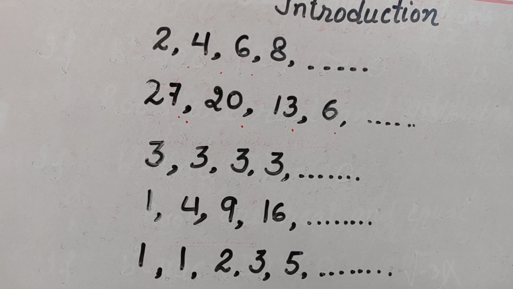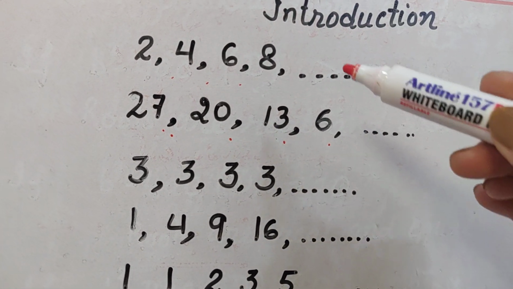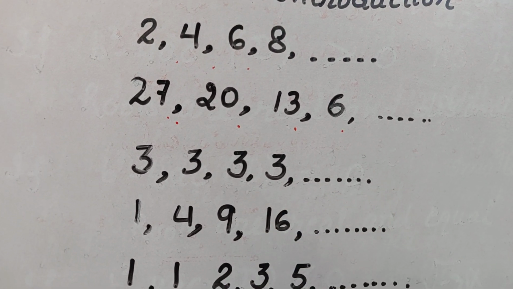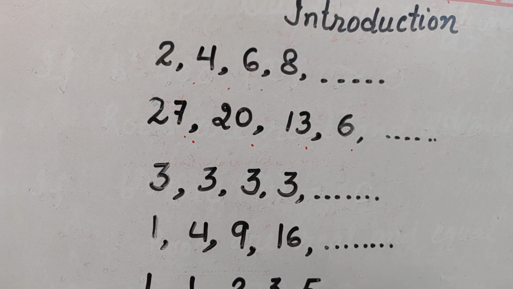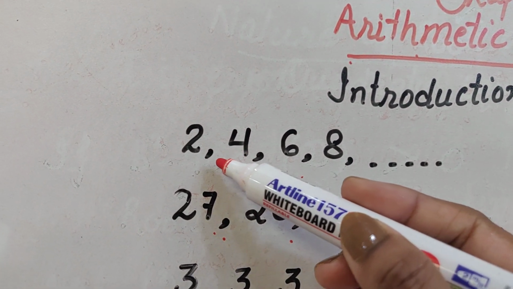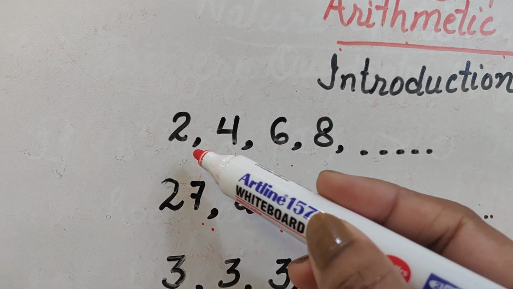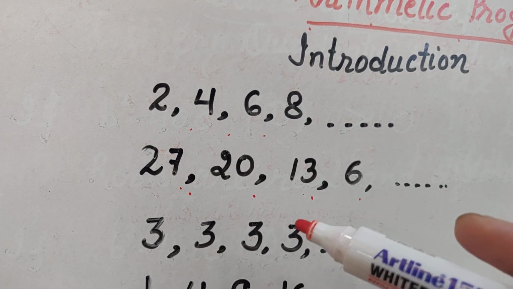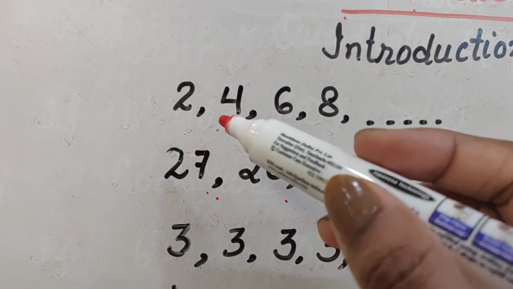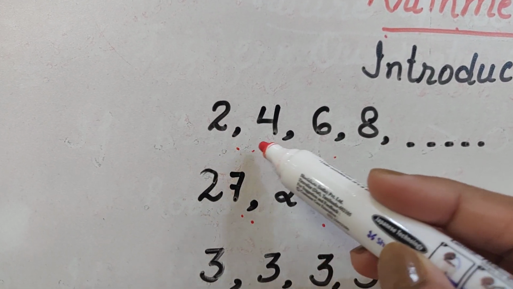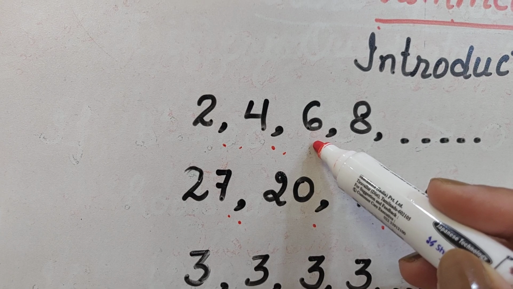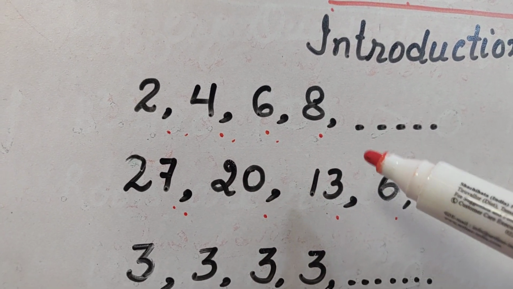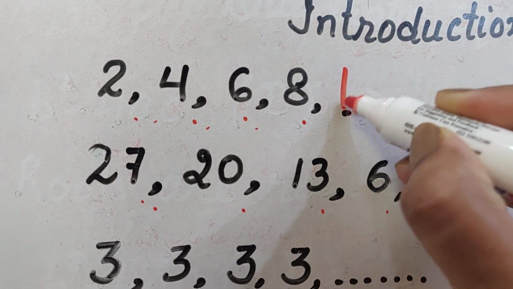Now if I ask you, what will be the next number in all these series? Let us see them one by one. Here in the first series, first list of numbers, you have to observe the pattern carefully and then only you will be able to tell what is going to be the next number. See here, it is 2, 4 and then you are getting 6, then you are getting 8 and you can easily say next number is going to be 10.